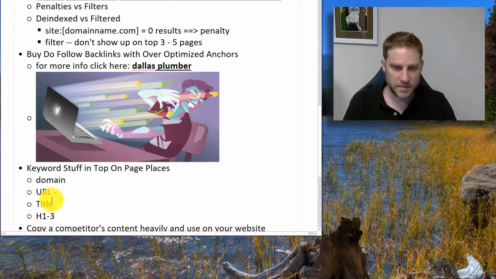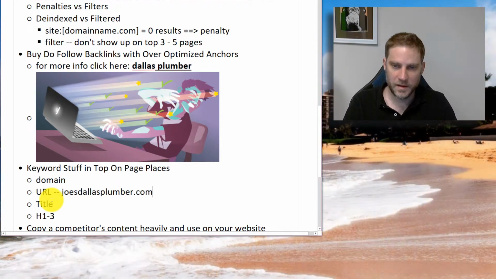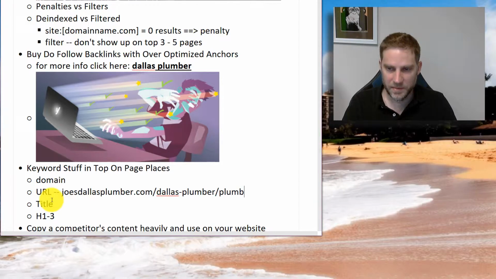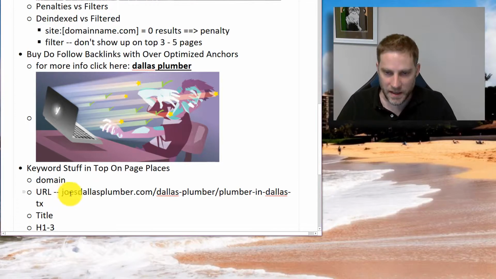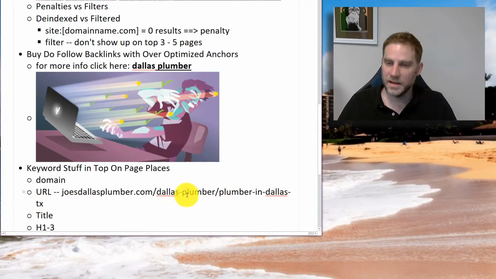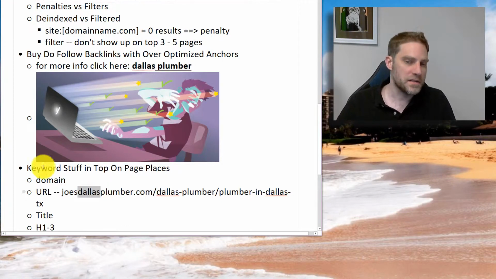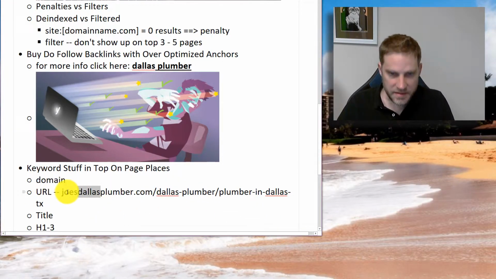So for example, in the URL, a lot of times they'll have something like Joe's Dallas Plumber.com, and then you'll have Dallas Plumber, and then plumber in Dallas, I'm exaggerating here. So right now we've got Dallas Plumber, and Dallas, over and over and over again, and you really want to avoid this. I typically try and only use a word once, maybe twice in the full URL. This is definitely heavily over-optimized. And same thing with the title.